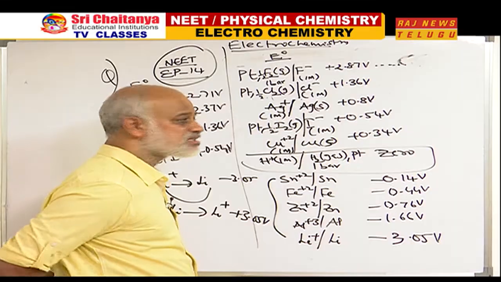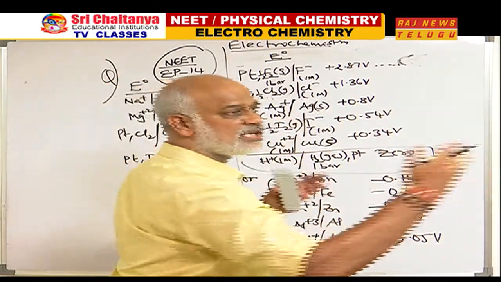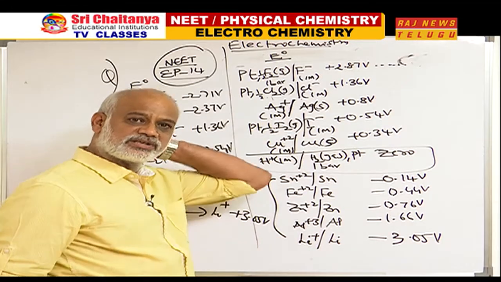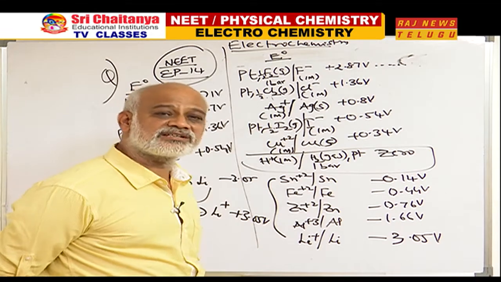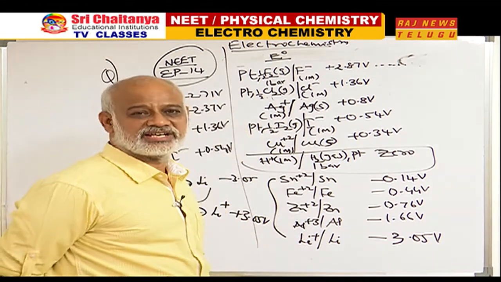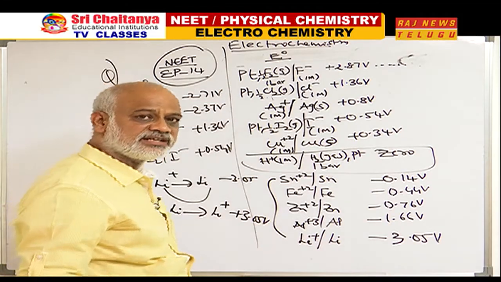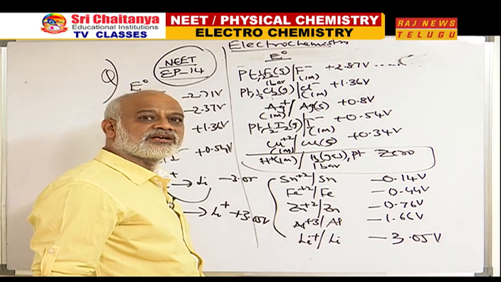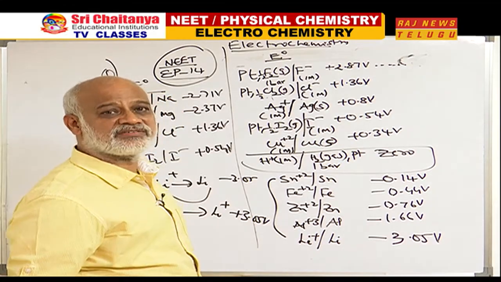Can I now say it like this? In this particular series, the left hand species is undergoing reduction. Therefore, the right hand species must undergo oxidation. So, for all the species on the left hand side, we should talk about their oxidizing power only.